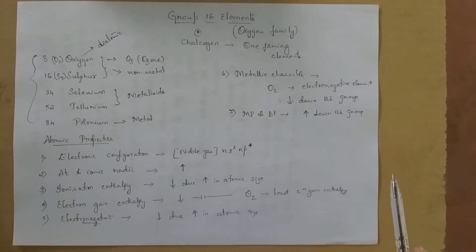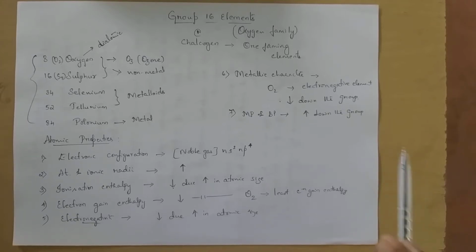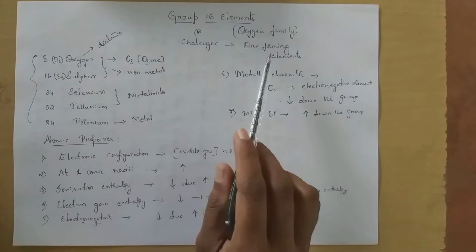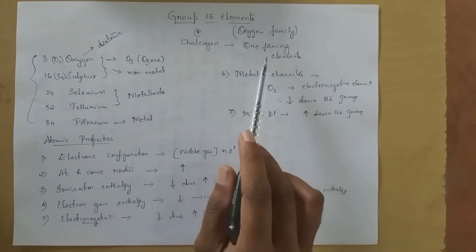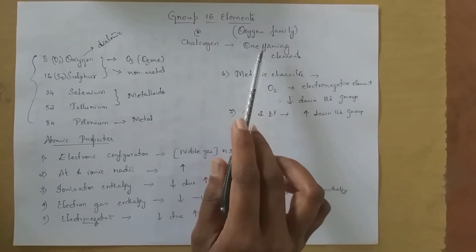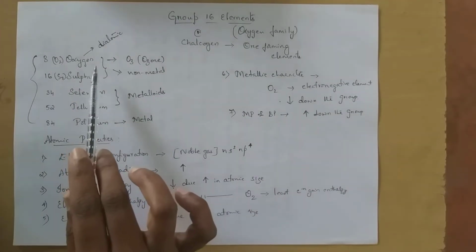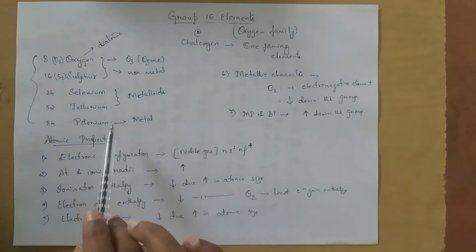Students, in the last class we discussed the general properties of group 16 elements. Group 16 elements are commonly called chalcogens because they easily form ores, in the form of oxide or sulfide. Since oxygen is the first element, we also call this the oxygen family. The elements are oxygen, sulfur, selenium, tellurium and polonium.